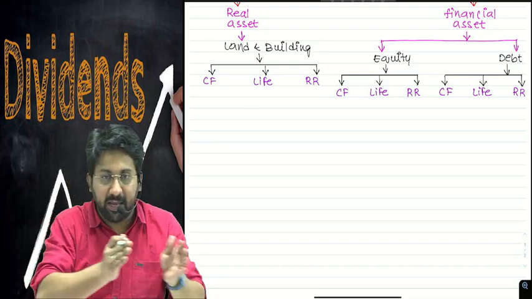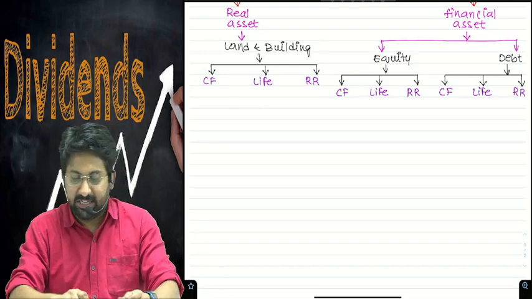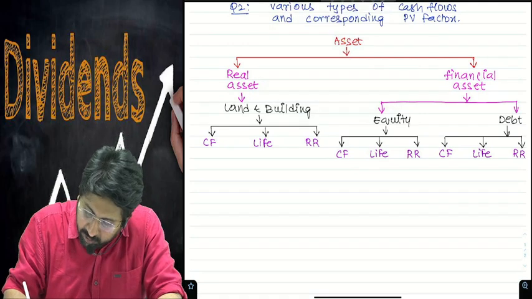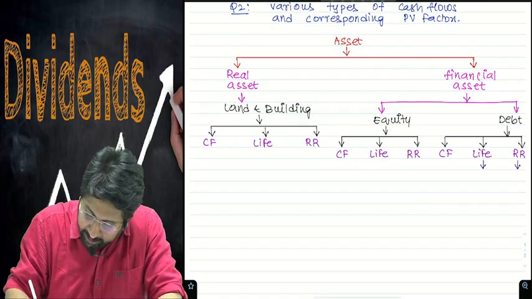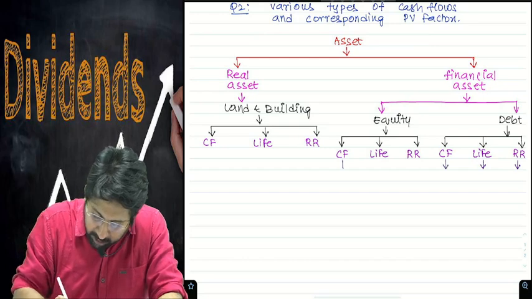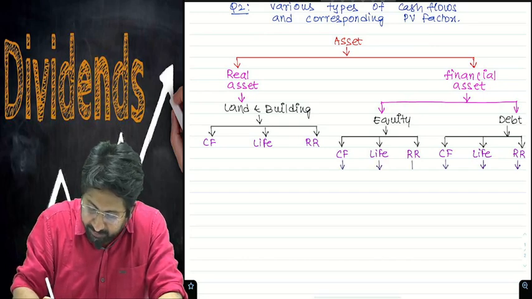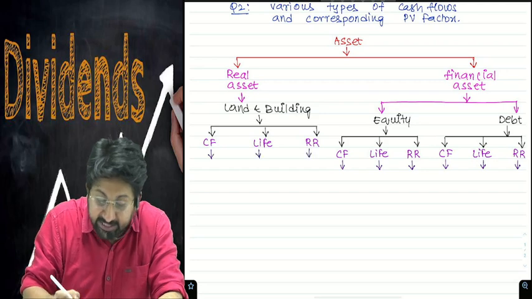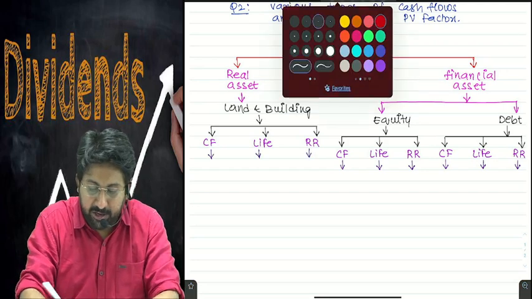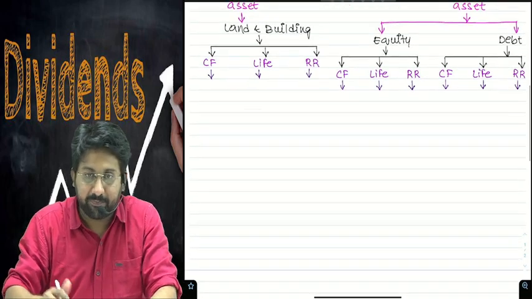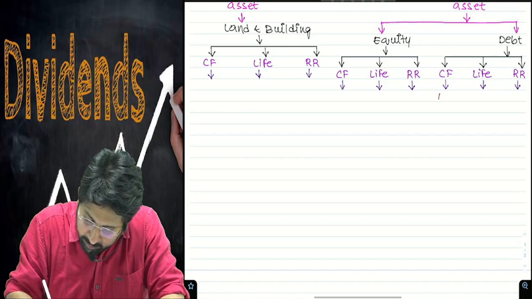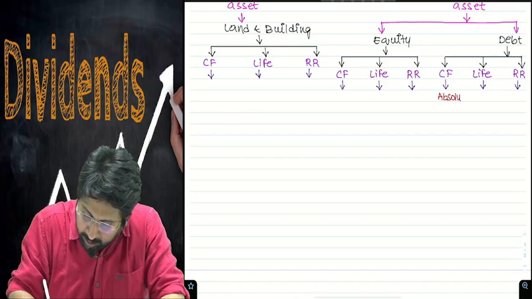Let me come from the debt point of view first. Easy to understand. The easiest asset to analyze is a debt instrument, for various good reasons. Reason number 1, why debt instrument analysis is easy compared to the remaining instruments. First reason, cash flow is absolute.